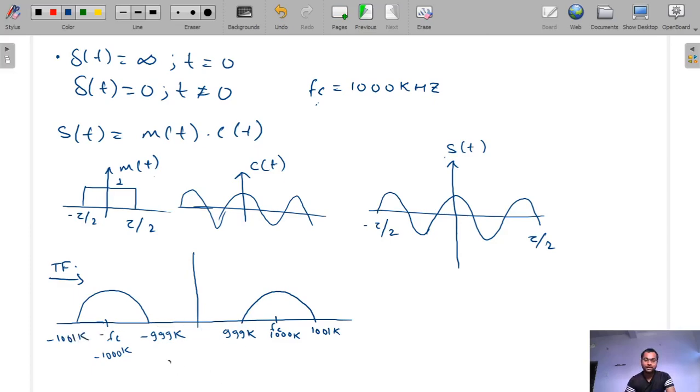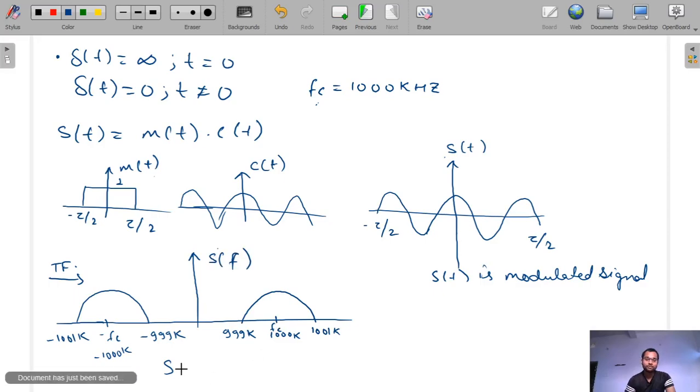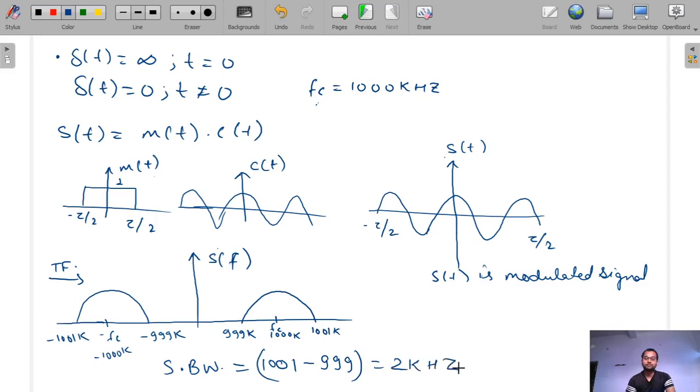So St is the modulated signal, and this is our SF. The signal bandwidth will be 1001 kilohertz minus 999 kilohertz, that is equal to 2 kilohertz.